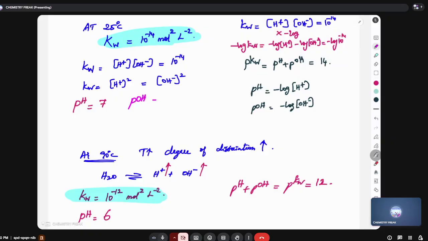Yes, sir. What is the pOH of neutral water at 25 degrees Celsius? At 25 degrees Celsius, it is 7. At 90 degrees Celsius, pOH is equal to 6. Are you able to get the point?